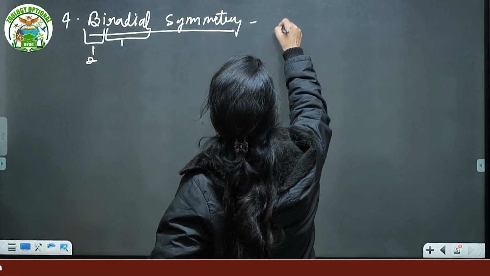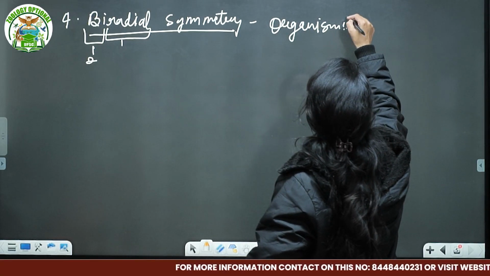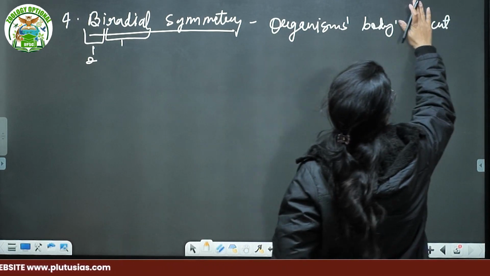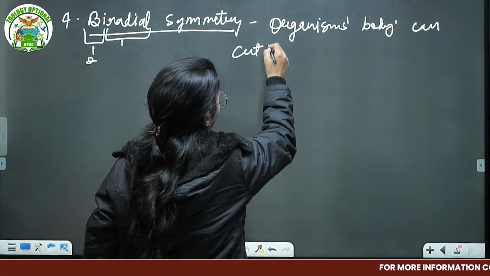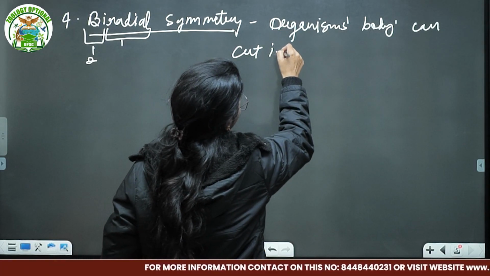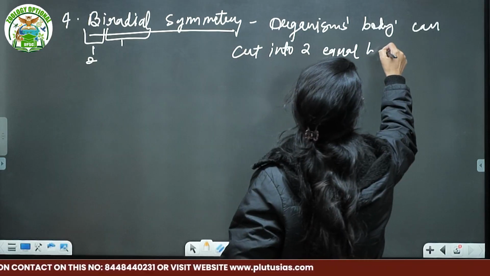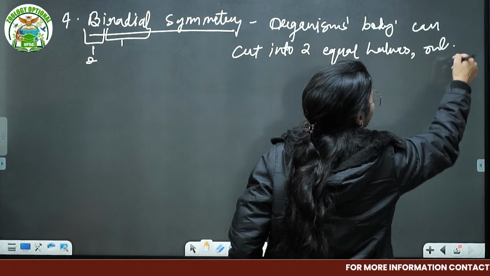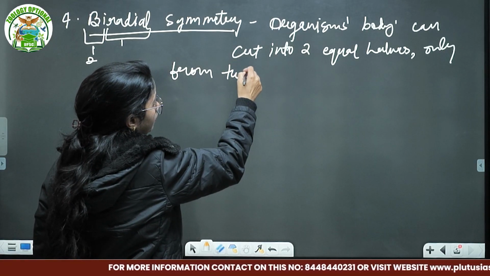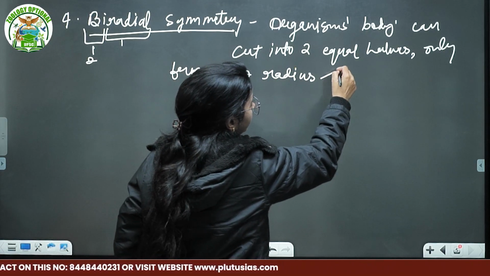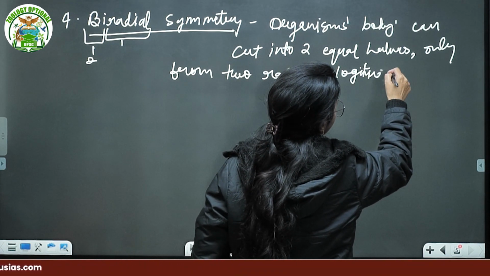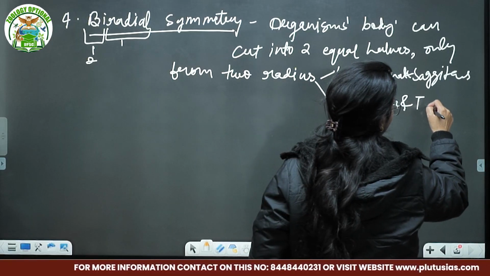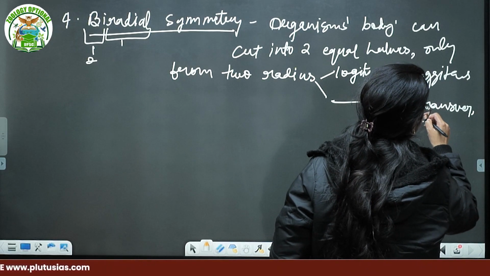So an organism's body can be cut into two equal halves only from two radii: that is one longitudinal and sagittal, and second is longitudinal and transverse or horizontal. So that means transverse and horizontal.